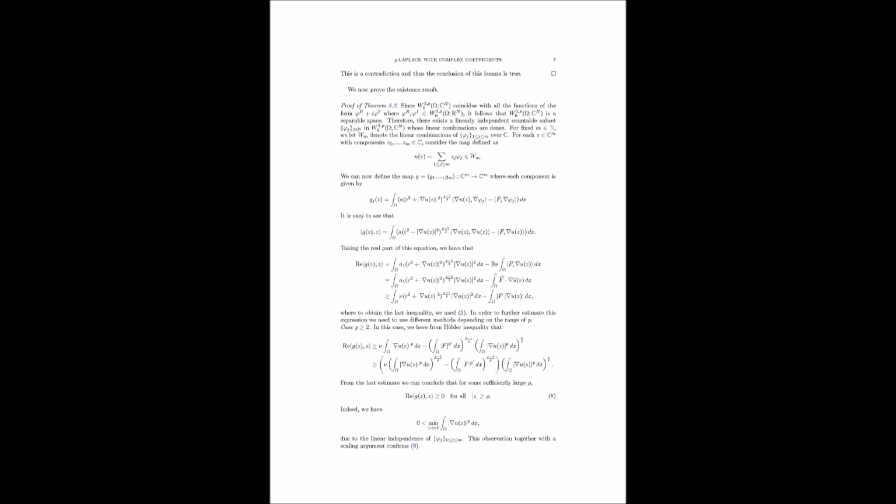Okay, and then there's the coercivity property, which is about the real part of the operator. So the real part of x times the quantity epsilon squared plus the magnitude of xi squared, all raised to the power of (p minus 2) over 2, times the complex inner product of xi with itself, equals a sub r of x times the quantity epsilon squared plus the magnitude of xi squared, all raised to the power of (p minus 2) over 2, times the magnitude of xi squared.